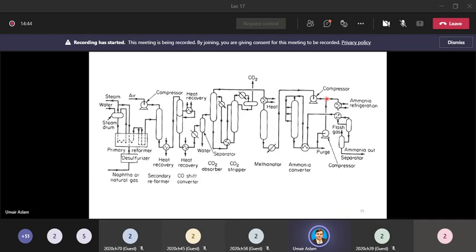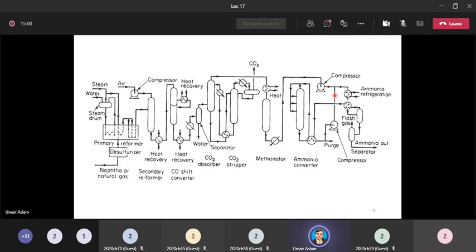And secondly, it has ammonia, which is our main product. So we have to separate this ammonia from unreacted reactant. तो हमें इस अमोनिया को भी इस unreacted reactant से separate करना. तो इस पाथ में दो काम होंगे, nitrogen and hydrogen recycling and ammonia separation, which is our main product. What is this purge?